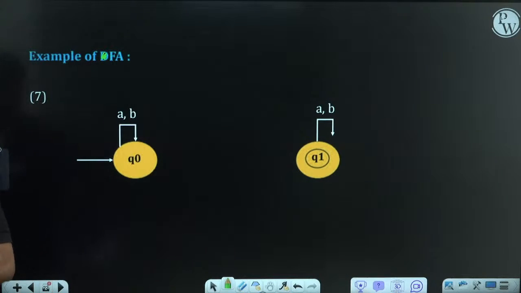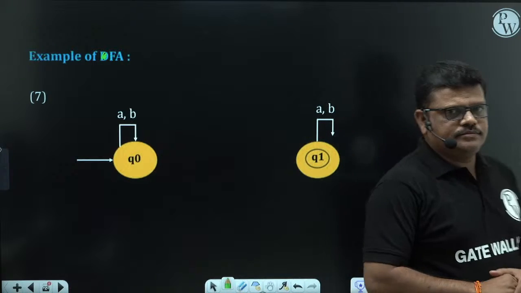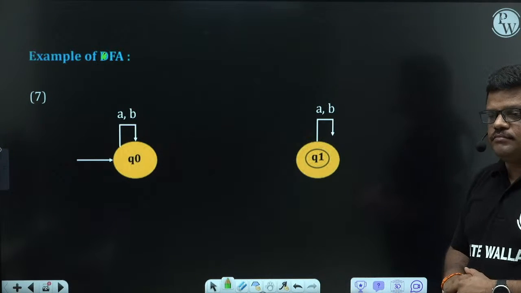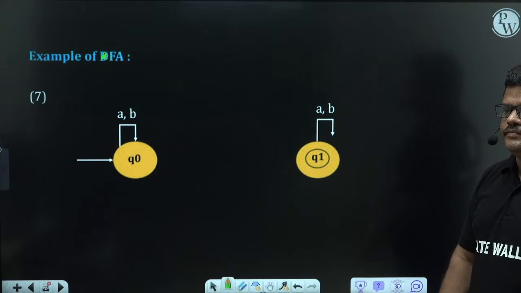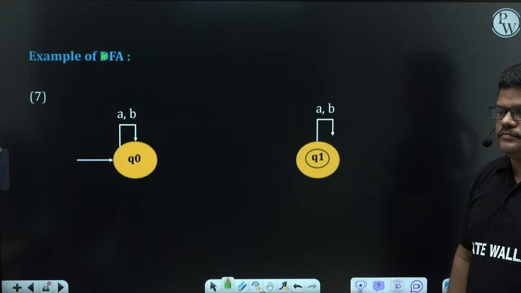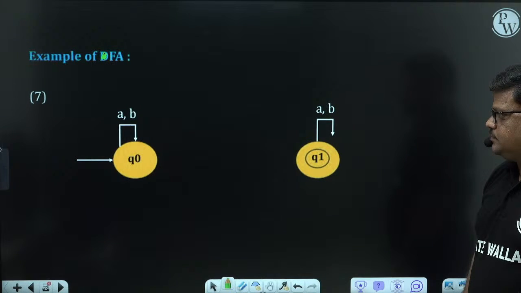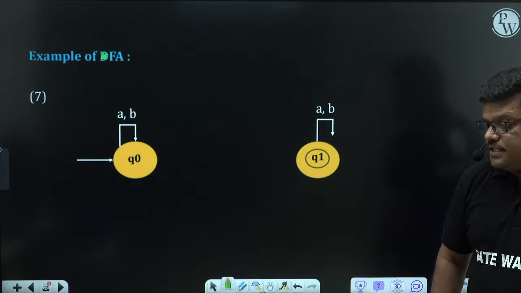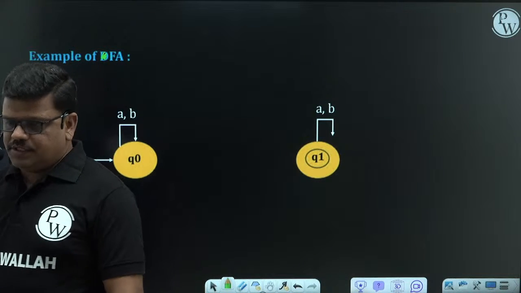The question is, if an automaton looks like this, does it come under DFA? You should have a clear understanding of our definition.